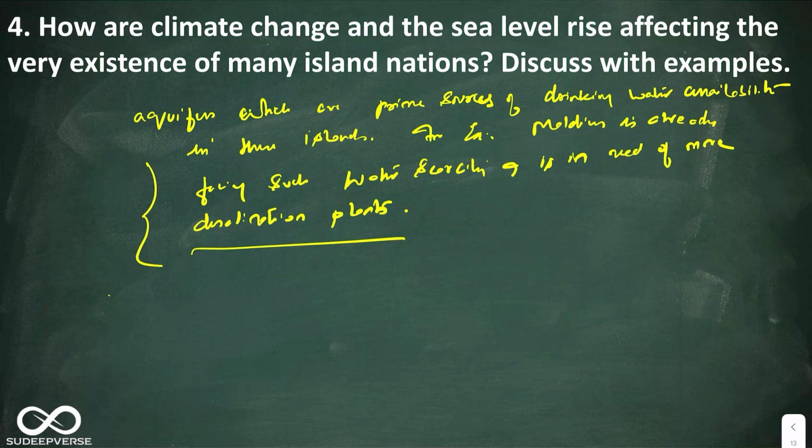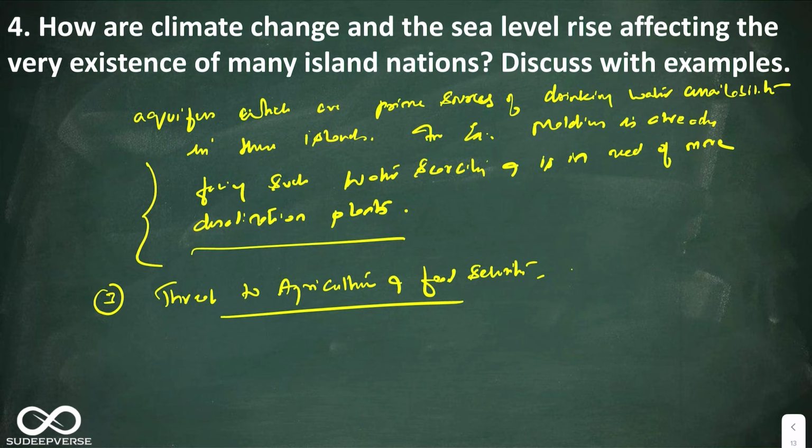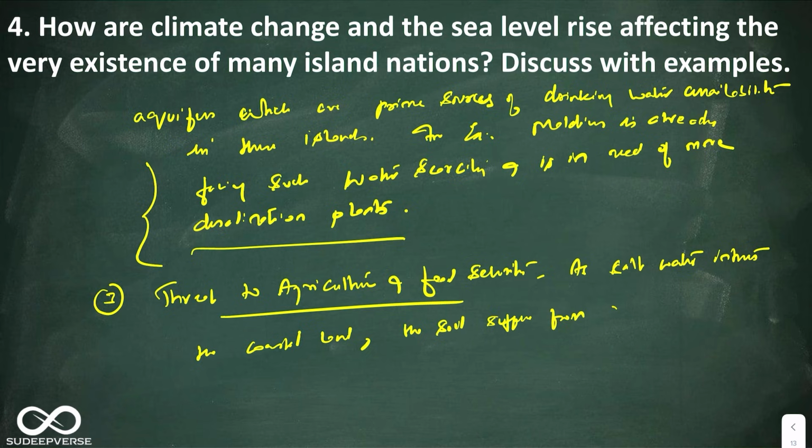The third one is threat to agriculture and food security. Look at this. As salt water intrudes the coastal land, the soil suffers from soil salinization and becomes infertile.